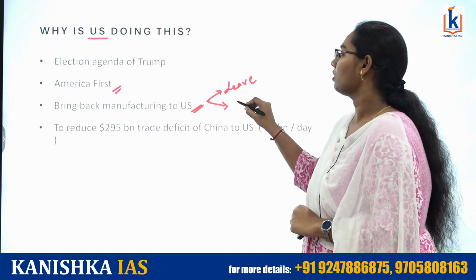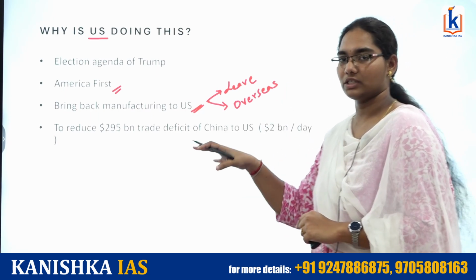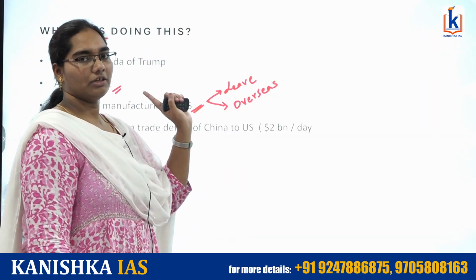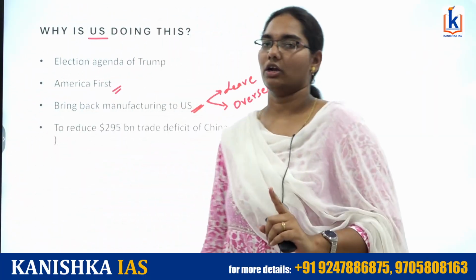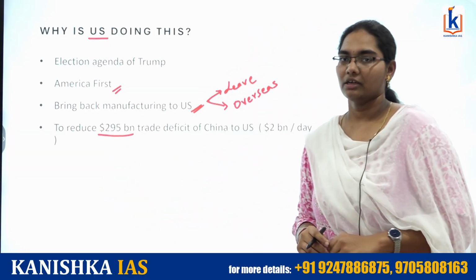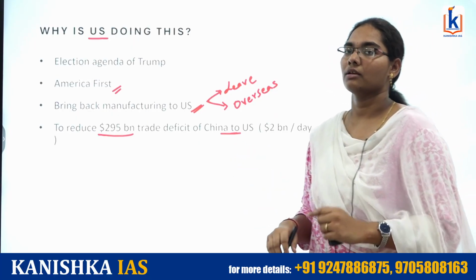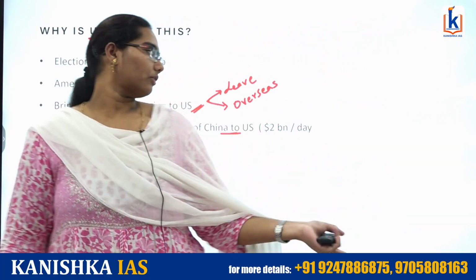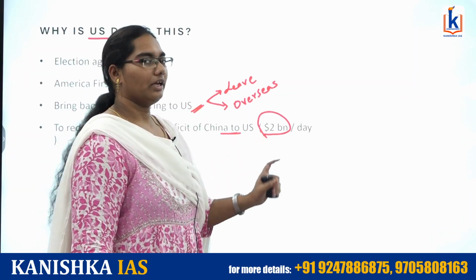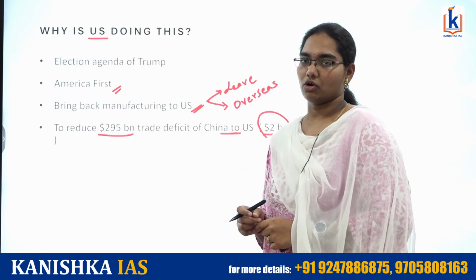Due to these tariffs, all the industrialists who are establishing their companies overseas, due to the heavy tariffs being imposed, will again come back to the US. That is the strategy of Donald Trump, and to reduce the $295 billion trade deficit that had been caused due to China to US. He also gave a statement, increasing these tariffs, that $2 billion per day is coming back to the US by imposing these duties on China.